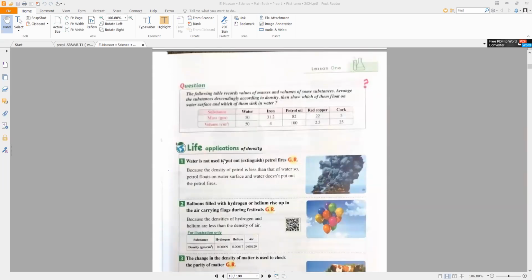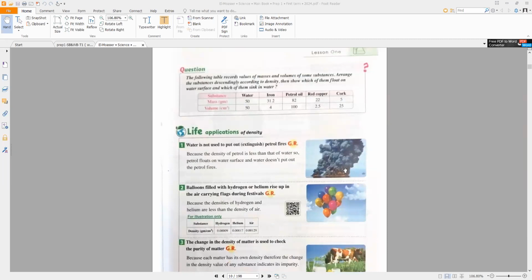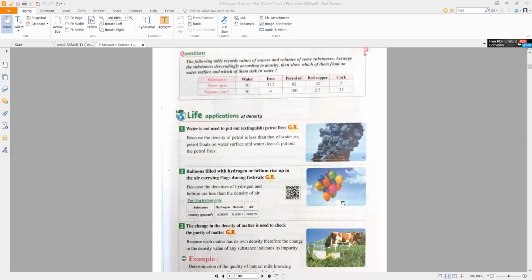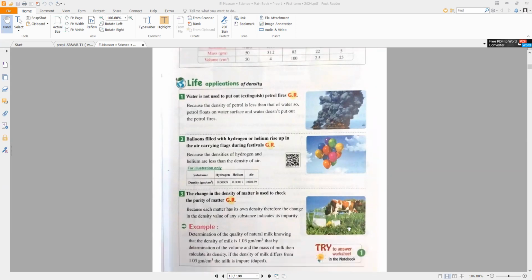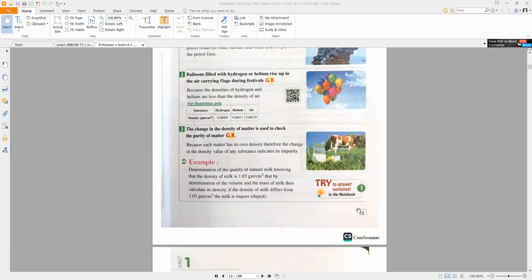Some life applications of density: we can't extinguish petrol fires with water because the density of petrol is less than the density of water. Balloons that we use in festivals are filled with hydrogen and helium because the density of hydrogen and helium is less than the density of air, so the balloons will fly in the air. We can check the purity of matter by using density, because each matter has its own density.